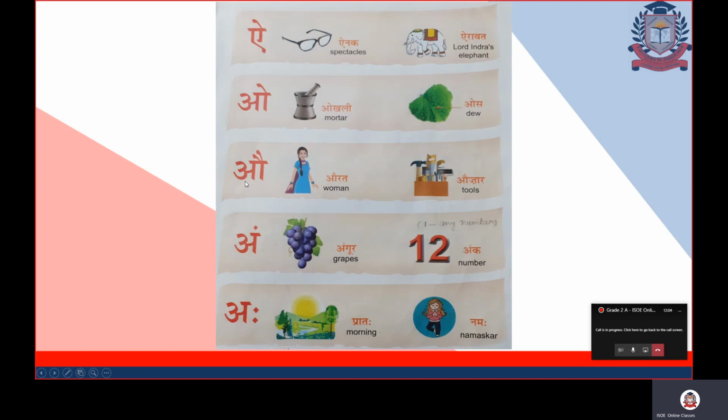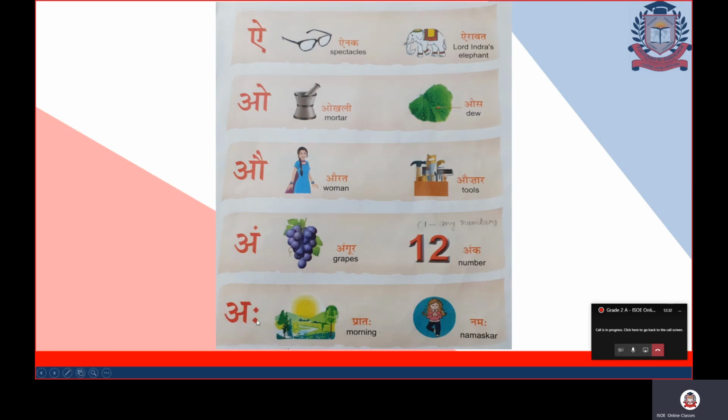Next is Au. Au say Aurat, woman. Au se auzar, tools. Fine children, mechanical tools. Hammer, screw, all these come under tools or auzar. Next word is ang. Ang se angur, grapes. Ang se ank, numbers, any number.